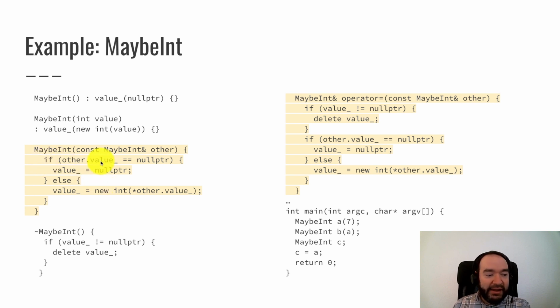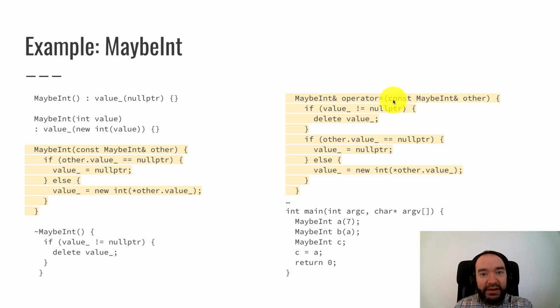And I've got this if statement. If the other one is null, I'm going to ignore it and set my value to null. But if the other value is not null, then I'm going to make a new int, allocate my own private int that's separate from the int object that the other one owns. And then it's going to be initialized with the other's value. The destructor does the same thing as before, and then the copy assignment operator is here.